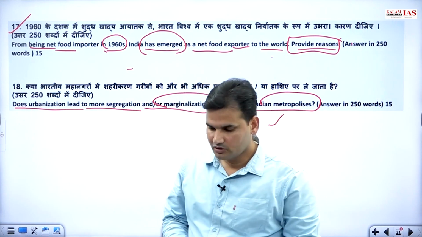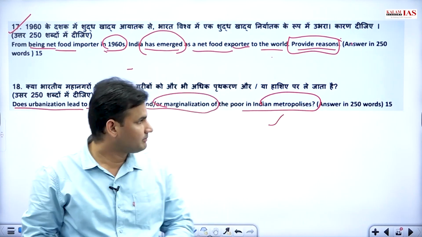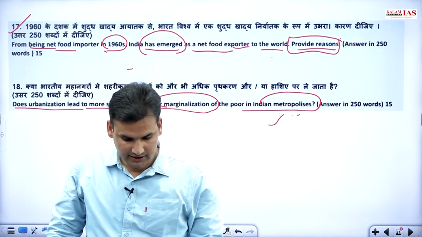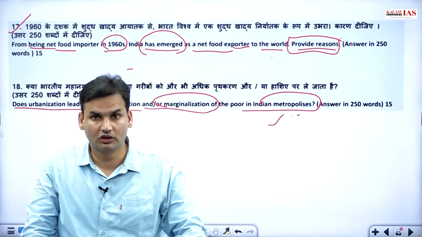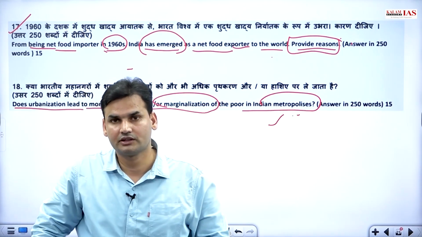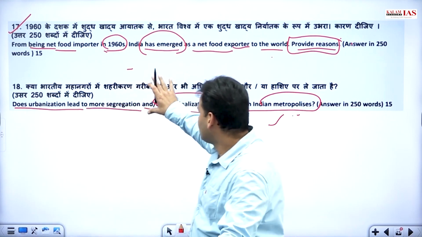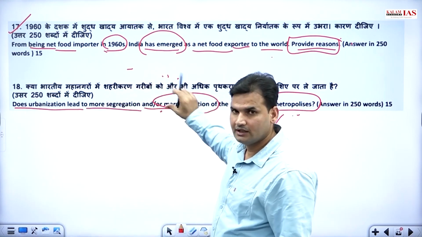Now, urbanization as a topic, metropolis, necropolis as a topic is studied separately in geography optional. Certainly, it does have aspects relating to society, right?